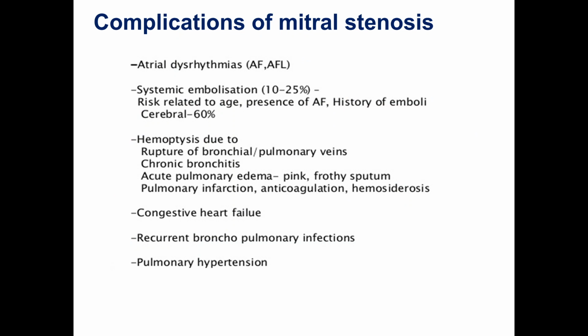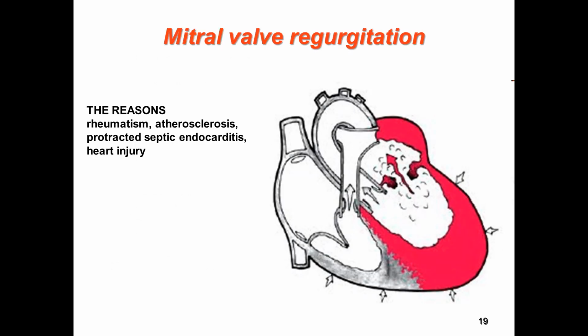Complications of mitral stenosis. Of course, as you mentioned before, this is atrial arrhythmias or atrial fibrillation, systemic embolization, with risk related to age, presence of atrial fibrillation, and history of emboli of cerebral arteries. It's about 60%. Hemoptysis due to rupturing of bronchial pulmonary veins, chronic bronchitis, acute pulmonary edema, and pulmonary infarction. Congestive heart failure is also a complication, and recurrent bronchopulmonary infections, which sometimes may be complicated by pulmonary hypertension, of course.